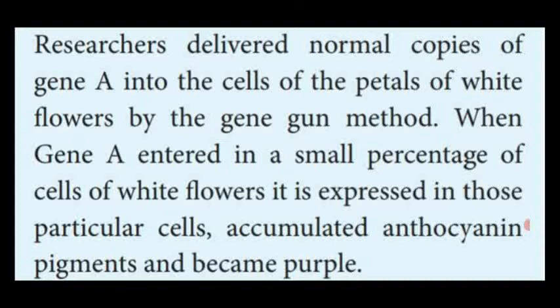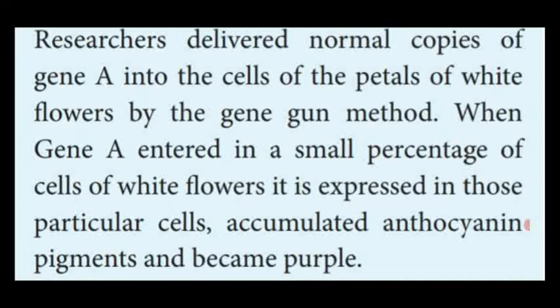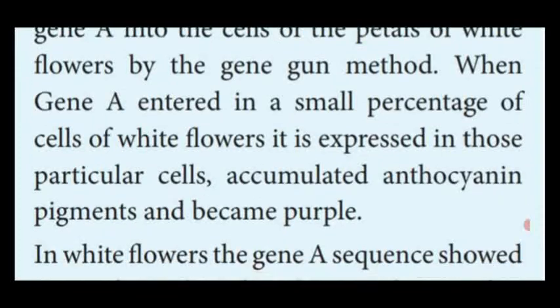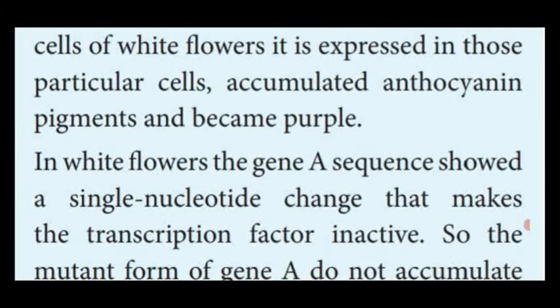When gene A entered a small percentage of white flower cells, it was expressed in those particular cells, which accumulated anthocyanin pigments and became purple. That is, the white color flower is modified into purple color by the removal of the anther from the white flower and the transfer of pollen grains from the purple flower to the white flower. So the next generation produces the purple color flower.